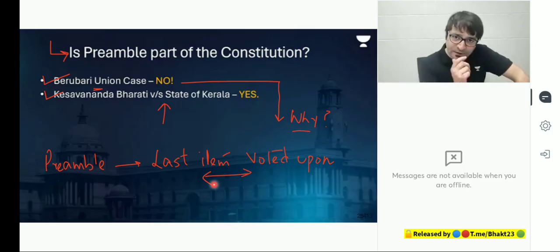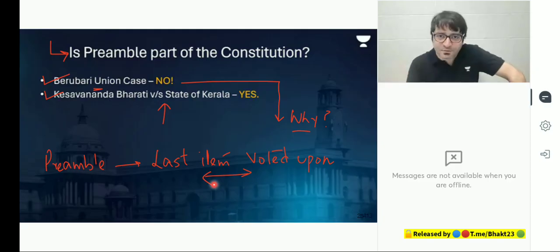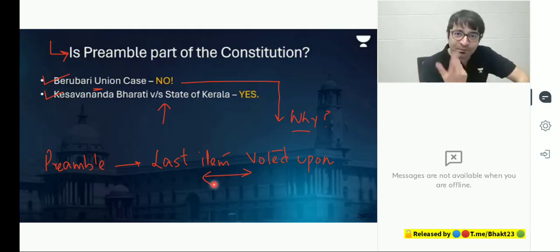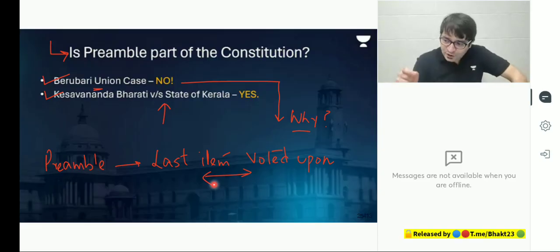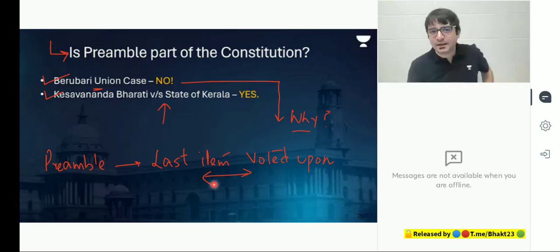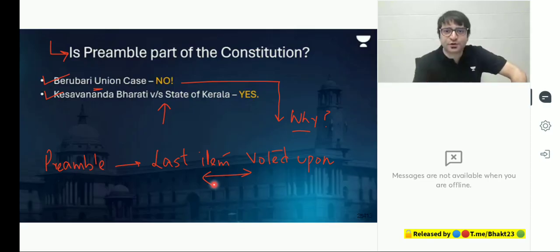Because the preamble talks about liberty of thought. What if we are not giving freedom of speech and expression in the Constitution? That means the Constitution is not compatible with its preface. If the preamble talks about liberty of belief and freedom of worship, and you are not giving the fundamental right to practice your religion, that means the Constitution is not compatible with the preamble. That is why the last item added to the Constitution was the preamble, so that we ensure that every part of the Constitution, every article, does not go against the spirit of the preamble, which means the preamble is part of the Constitution.